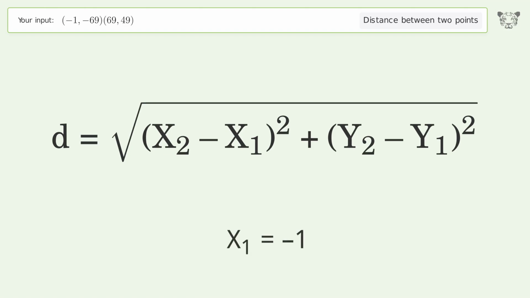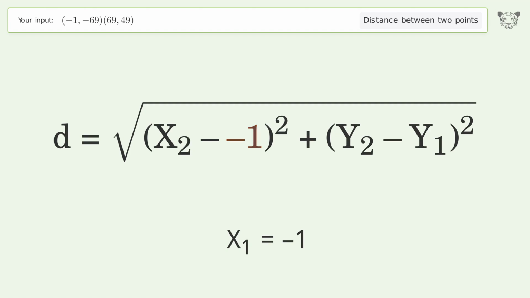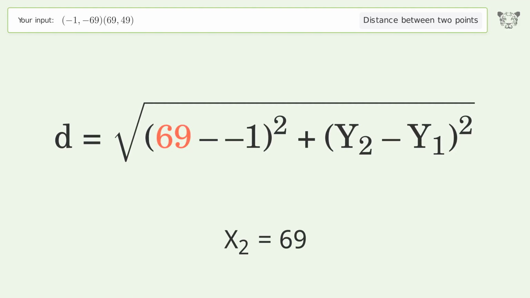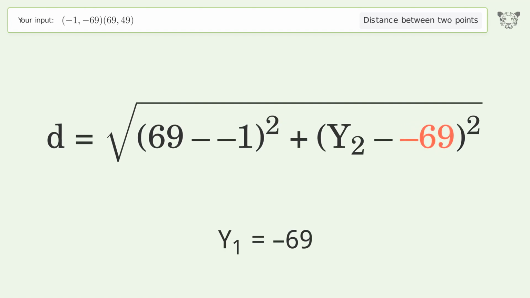x1 equals -1. x2 equals 69. y1 equals -69. y2 equals 49.